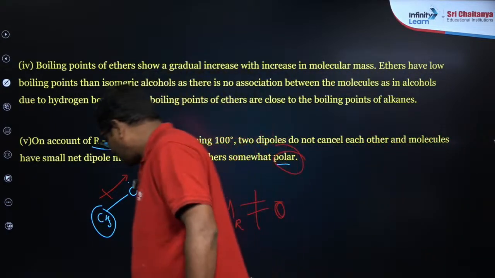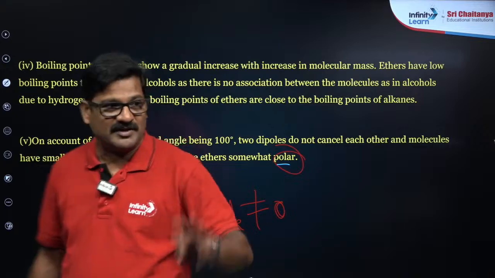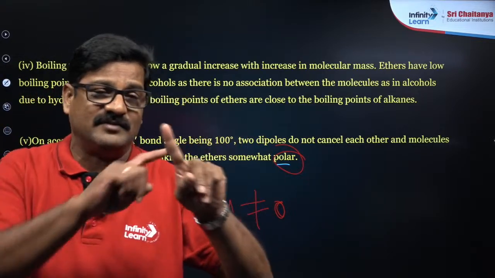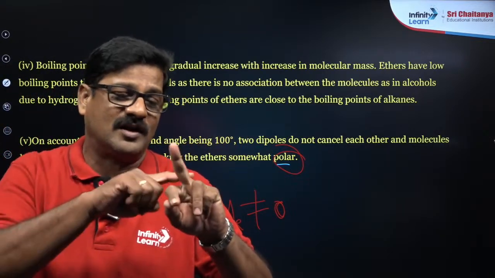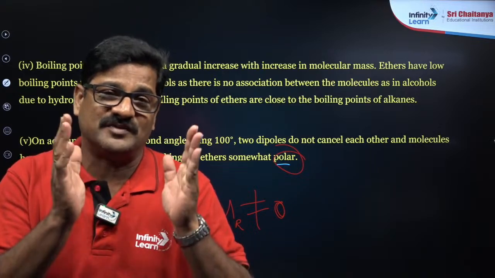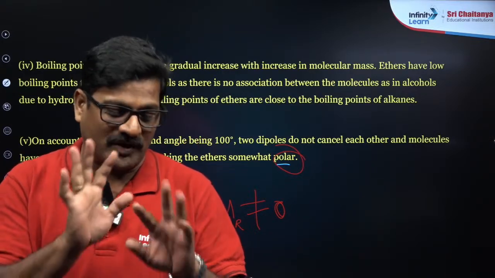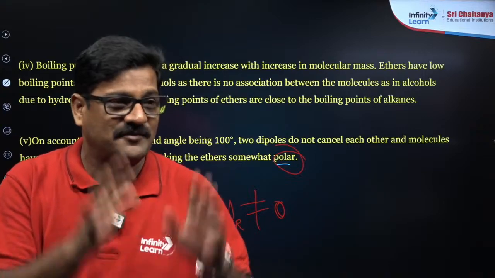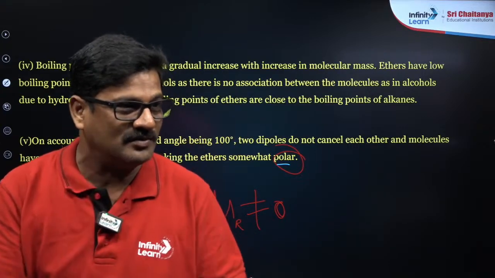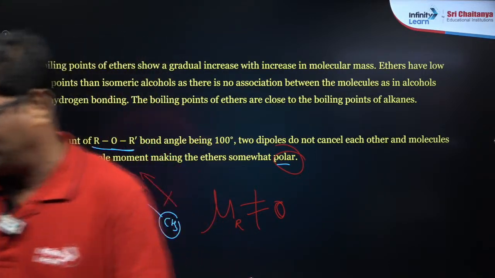Let's talk about the reactions of ethers. In ethers there are three things: Williamson ether synthesis, ethers' reaction with HI, and epoxides. We completed one and we are left with two. We are going to start now.